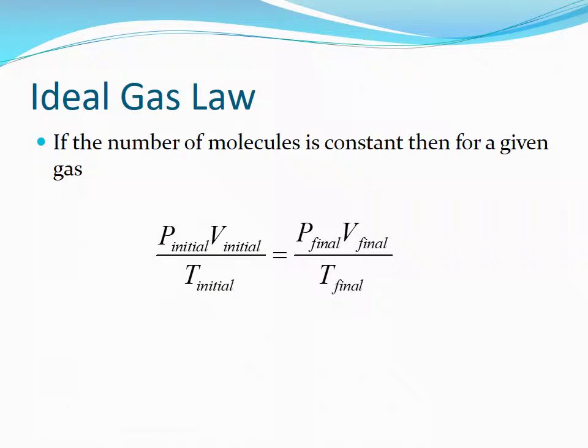If the number of molecules in a gas remains constant, then the ideal gas law can be written as the pressure times the volume divided by the temperature of the initial state of the gas, which must equal the pressure times the volume divided by the temperature of the final state of the gas.